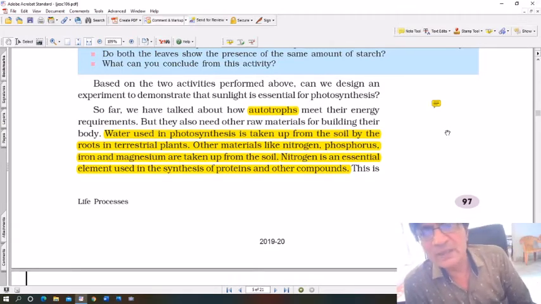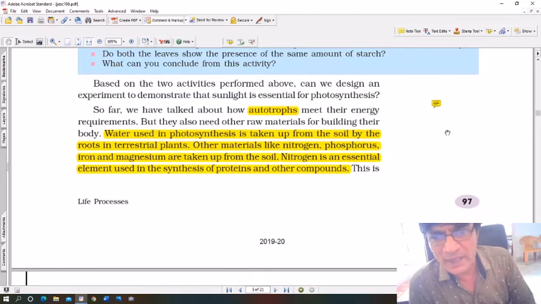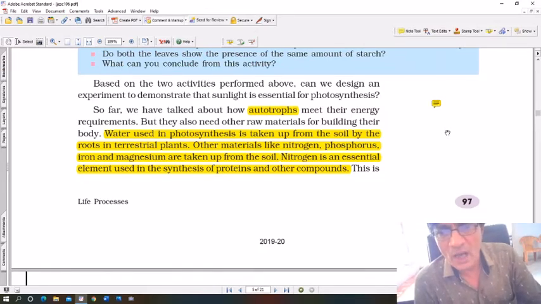Other materials like nitrogen, phosphorus, iron, magnesium are taken up from the soil because plants also require that. Just like our body also requires these substances, in the same way, plants also require them. These are called inorganic substances. Other materials like nitrogen, phosphorus, iron, and magnesium are taken up by the plants from the soil.